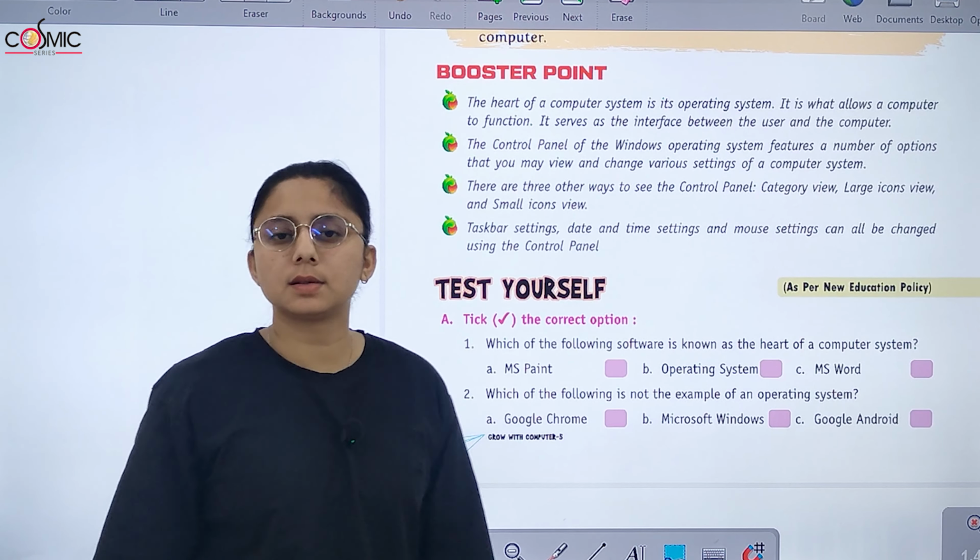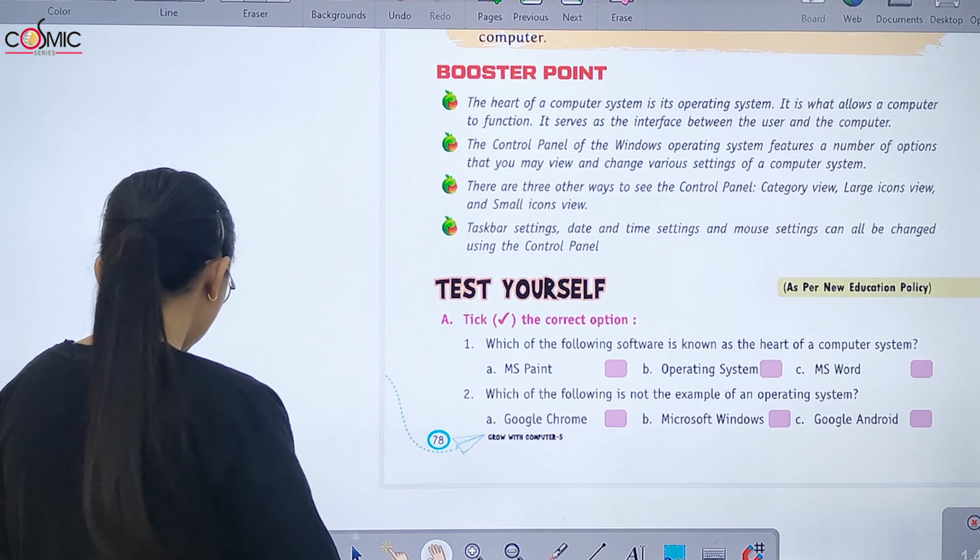Now let's move to the exercise. First is tick the correct option. Which of the following software is known as the heart of the computer system? Operating system. Which of the following is not an example of an operating system? इसमें से कौन सा example नहीं है operating system का?